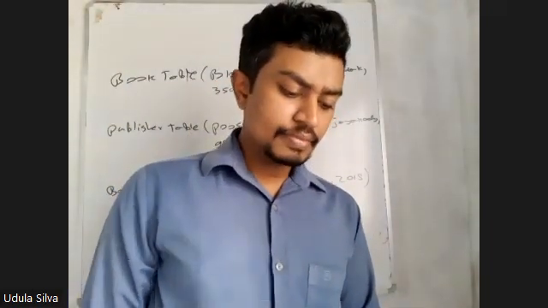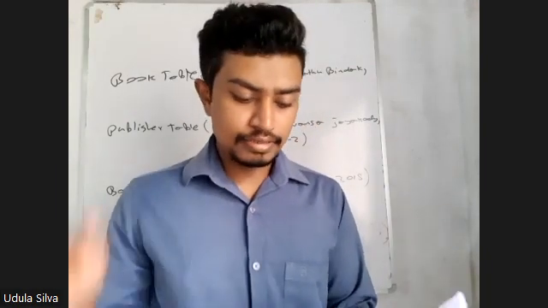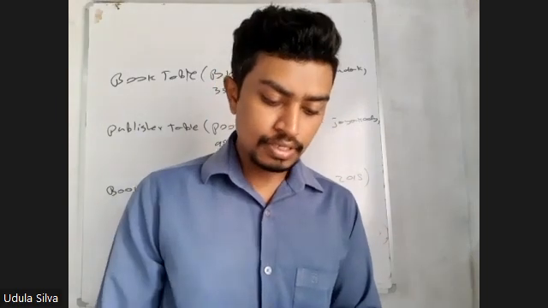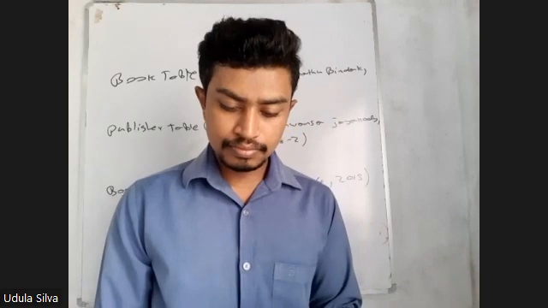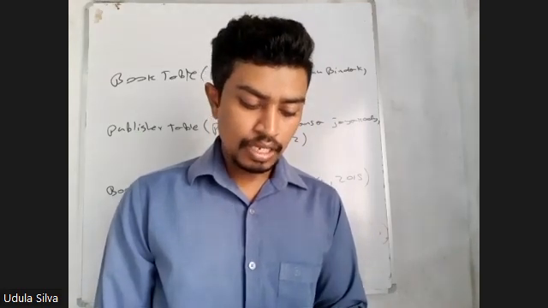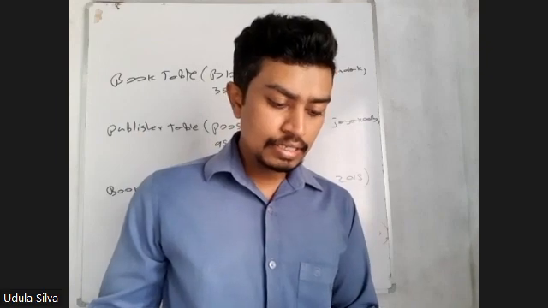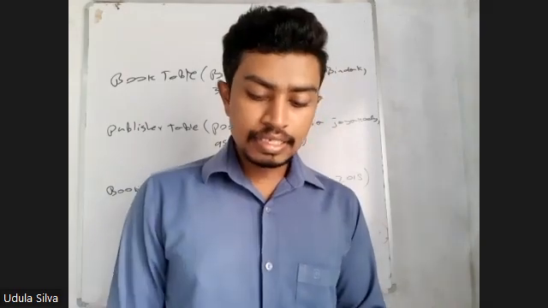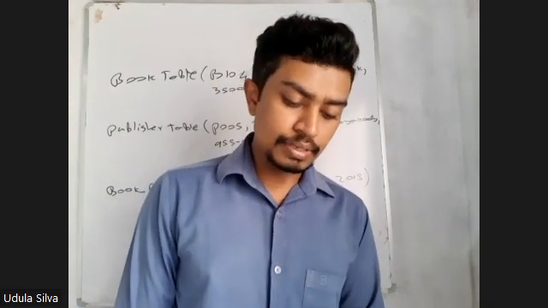So as you can see, book ID is the primary key of the book table. There is a key of the book ID. Book ID is the primary key of the book table. Publisher ID is the primary key of the publisher table. And also publisher ID, it is the foreign key of the book publisher table. Book publisher, pub ID is the foreign key in the book publisher table.